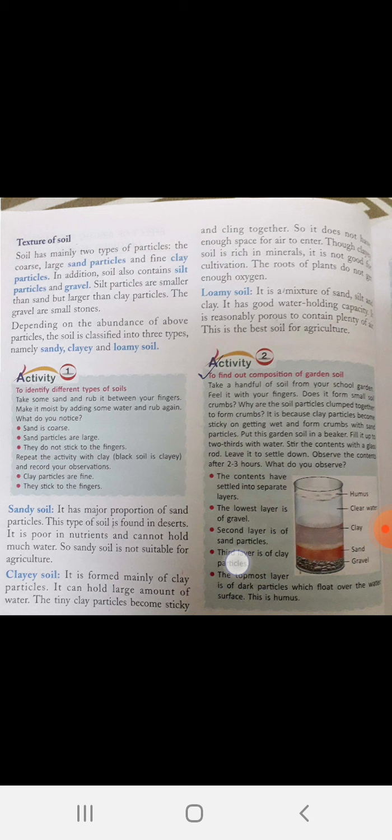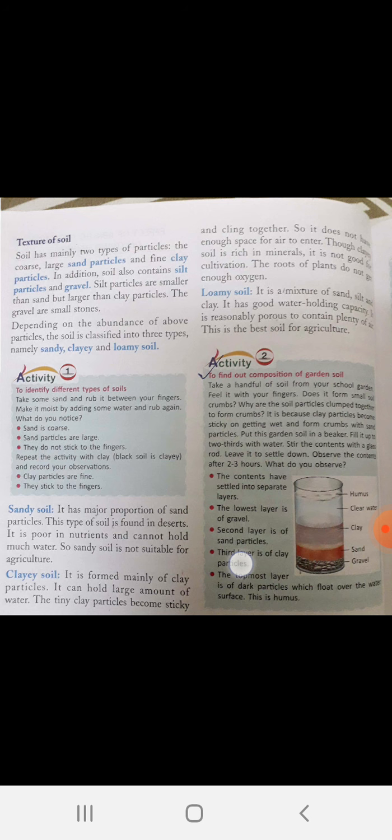So, this is the best soil for agriculture.